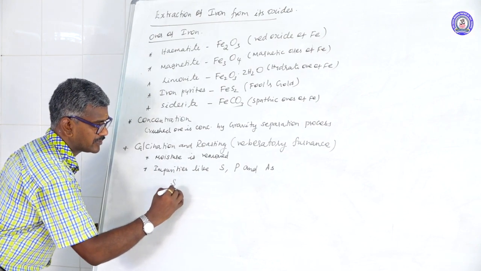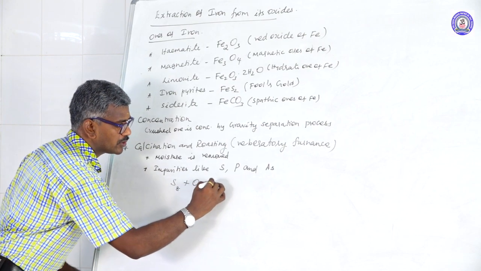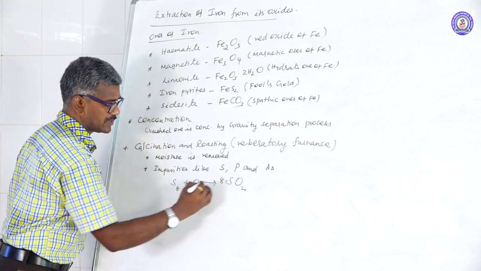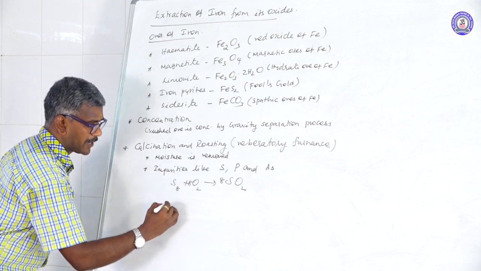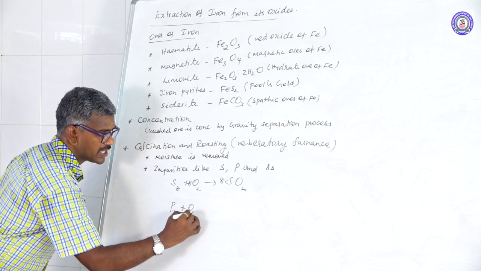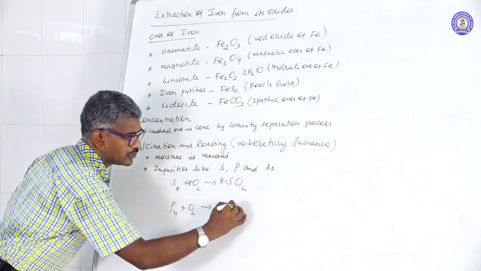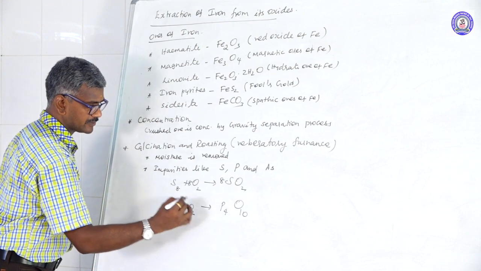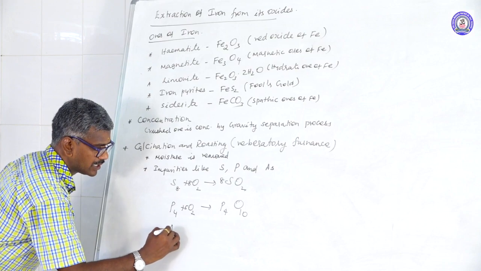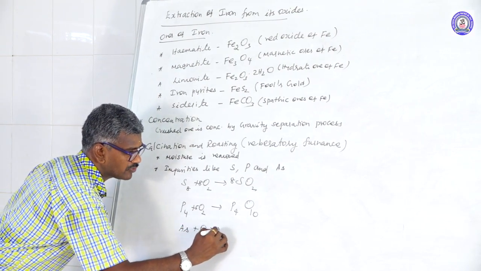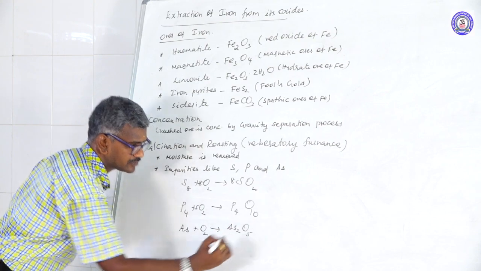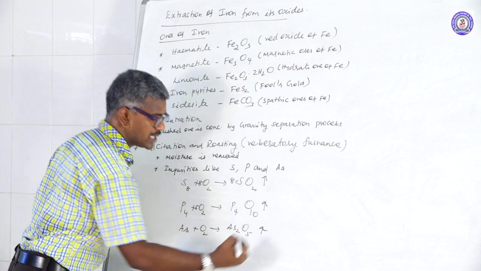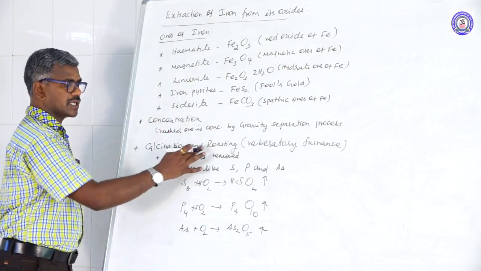For example, sulfur S8 is oxidized to form SO2. Phosphorus P4 is oxidized to form P4O10, phosphorus pentoxide. Arsenic is oxidized to form As2O5, arsenic pentoxide. These are formed as volatile impurities and can be easily removed. This process is known as calcination and roasting.